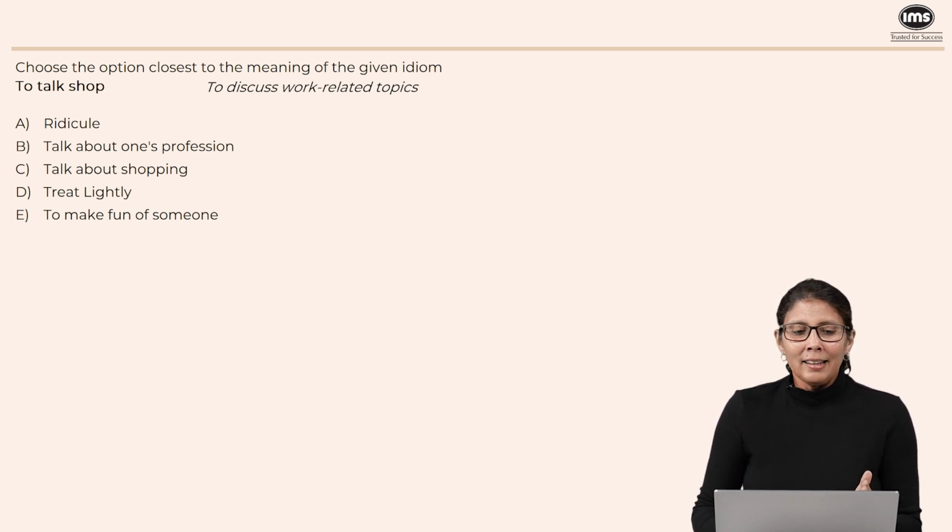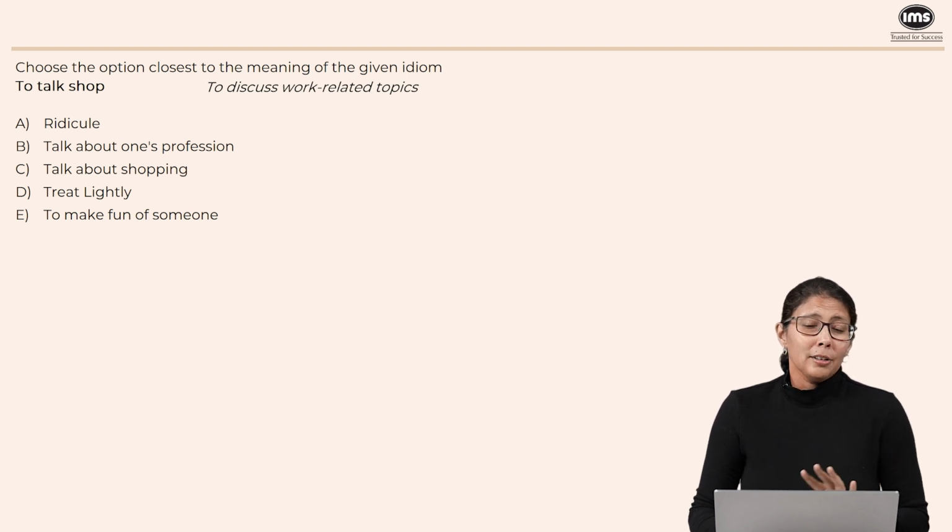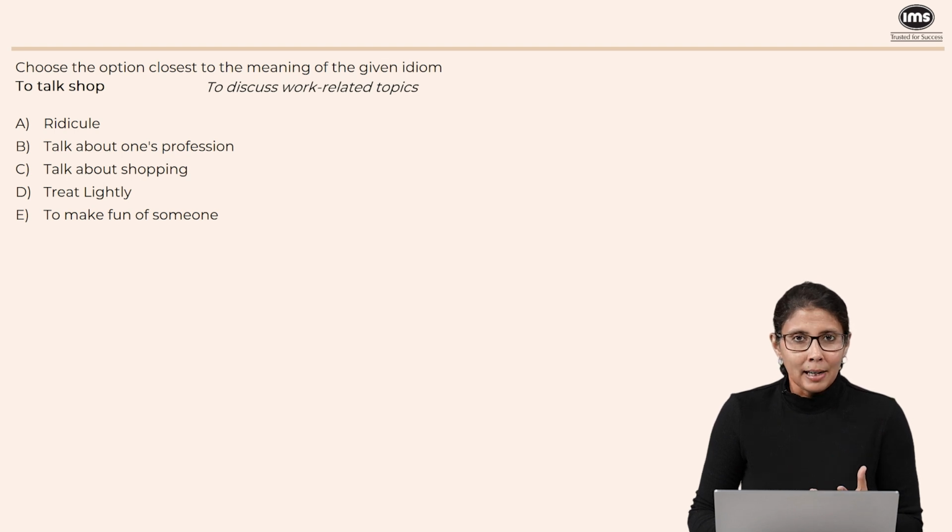A says ridicule, but you're not really mocking anyone over here, you're just talking about work, so not A. To talk about one's profession, yes, profession is equal to work and therefore could be B. To talk about shopping, this is probably an option that you might pick if you took the expression literally. But you have to understand that idioms are called idioms because you're not supposed to take them literally. You can't really take it at face value. There is some sort of a hidden meaning. And that is why I would be wary of choosing C.